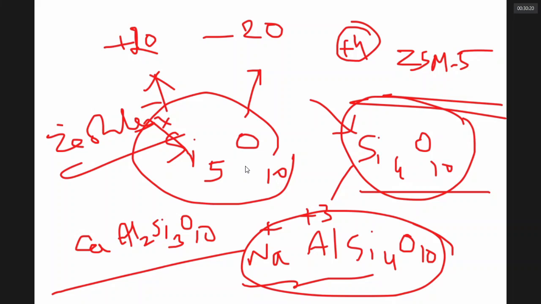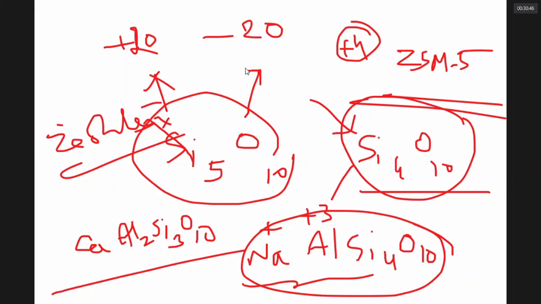Now there is a question: should I learn the table by heart? No need to learn the table by heart, but see the trend. Atomic number down the group increasing. Mass number down the group increasing. The atomic radius down the group increasing. The ionization enthalpy is a bit irregular.